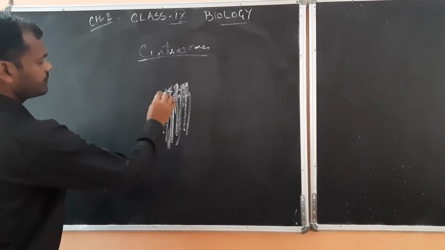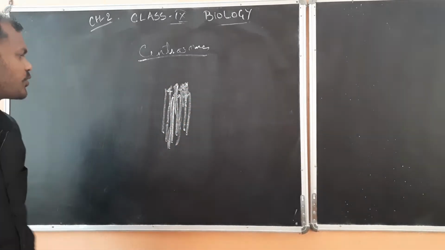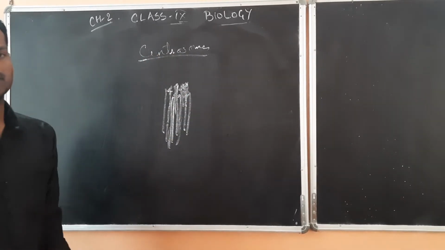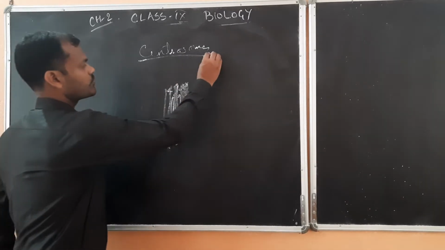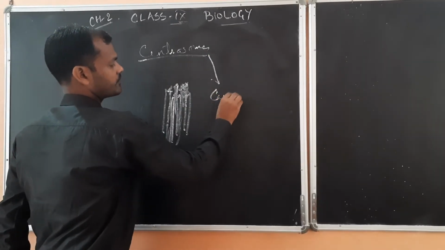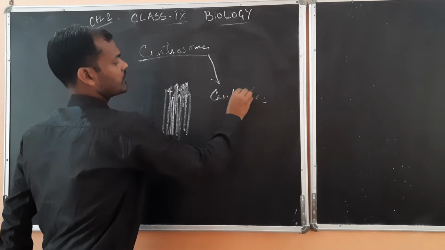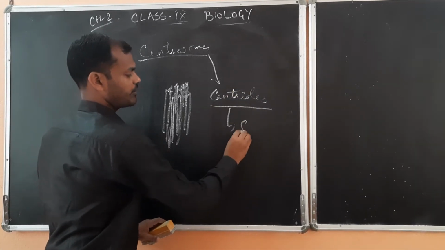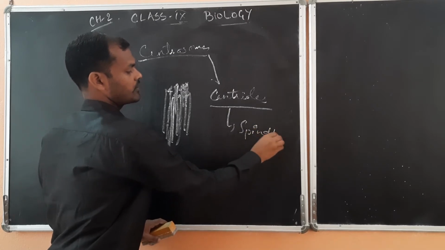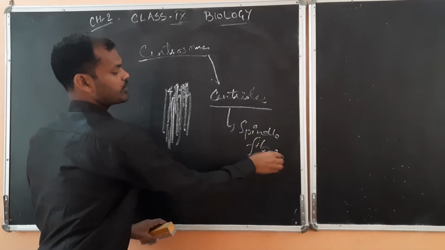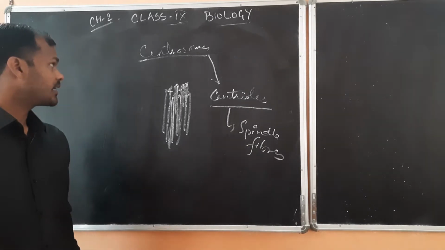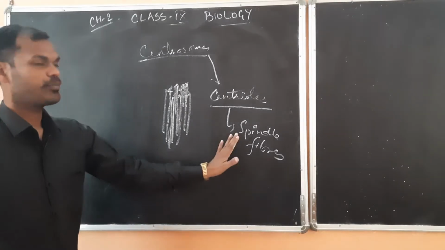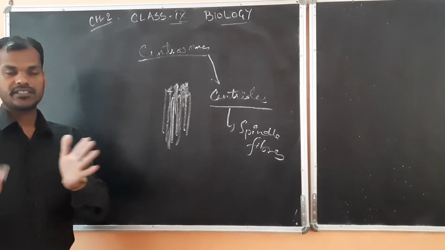In the bundle-like structure, you will have centrosomes. These centrosomes are only present in animal cells; they are absent in plant cells. These centrosomes contain a pair of centrioles. These centrioles help in the making of spindle fibers, which are responsible for pulling the chromosomes apart. So you can say these centrosomes are responsible for forming the different cells during